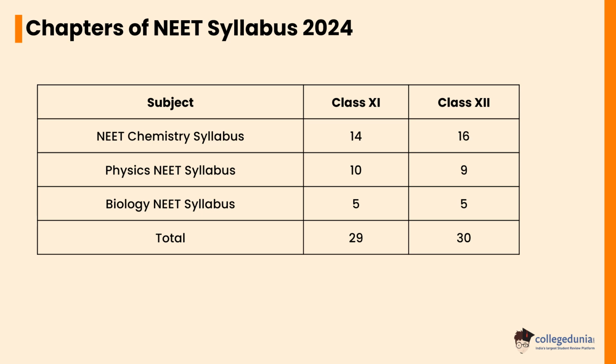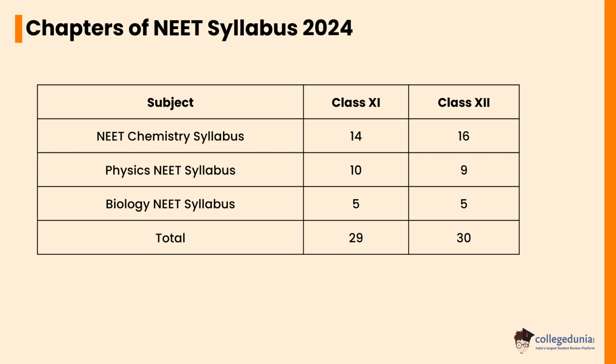There are a total of 97 chapters or topics in the NEET syllabus for biology, chemistry, and physics. These 97 chapters are divided into 59 units as tabulated below. For the NEET chemistry syllabus, 14 chapters are from class 11th and 16 chapters are from class 12th. For the physics NEET syllabus, 10 chapters are from class 11th and 9 chapters are from class 12th. For the biology NEET syllabus, 5 chapters are from class 11th and 5 chapters are from class 12th.